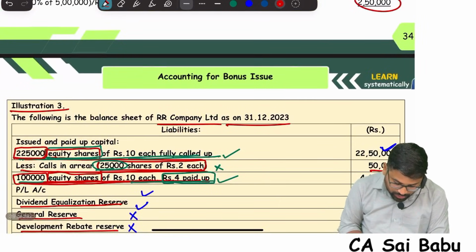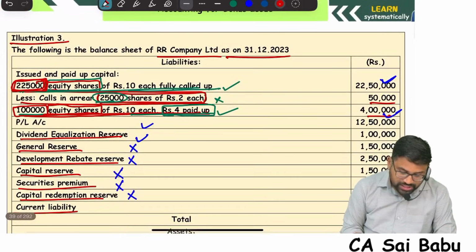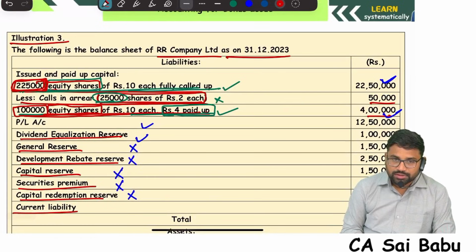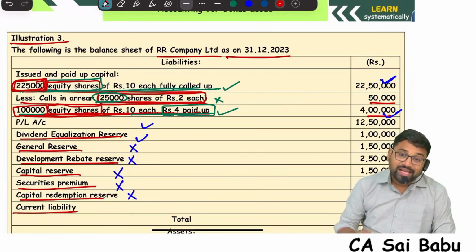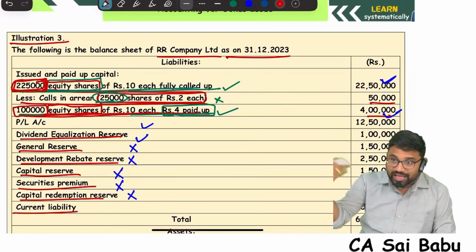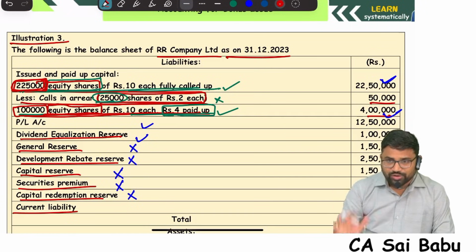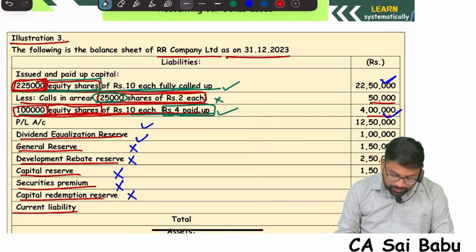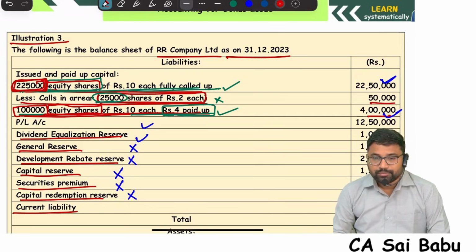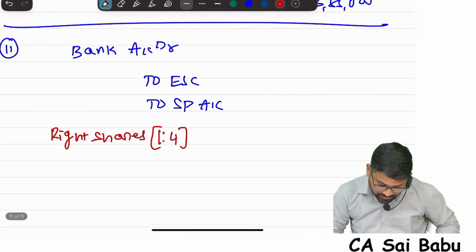Originally 2,25,000. In that 25,000 cancelled, again reissued. That means fully paid. So fully paid is 2,25,000 plus bonus shares. Bonus shares we have issued, that is also fully paid.